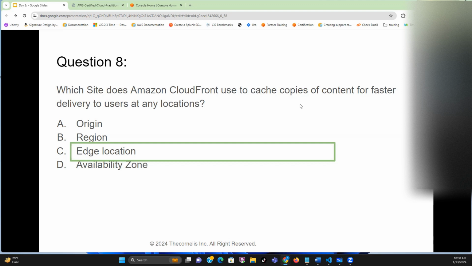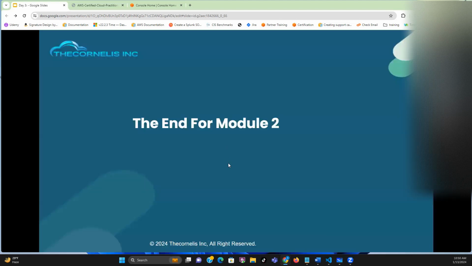But once that person has requested it, the content is cached closer to where that person is. So the next person that wants to watch the movie does not go to the original source, but goes to the edge location where the content is cached. That is the end of module 2.